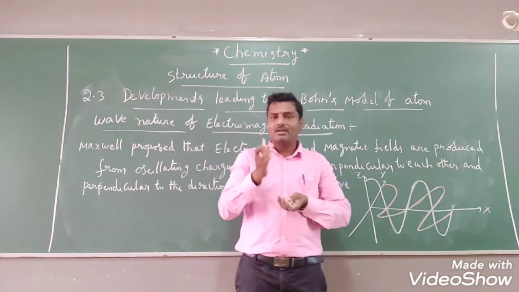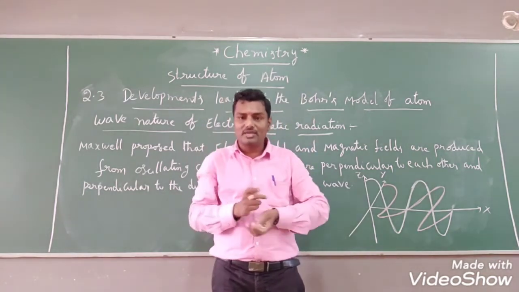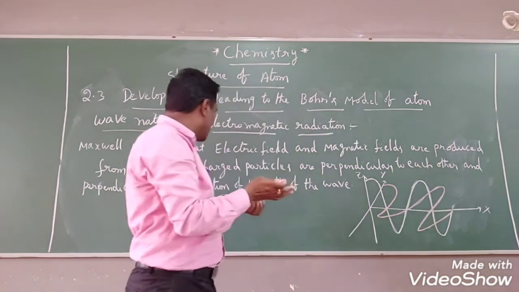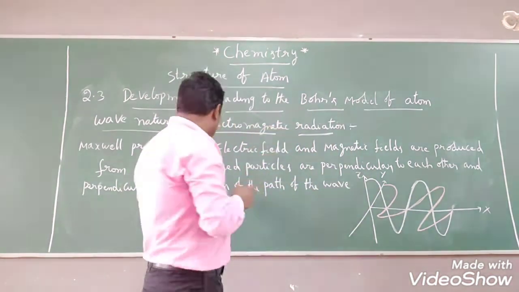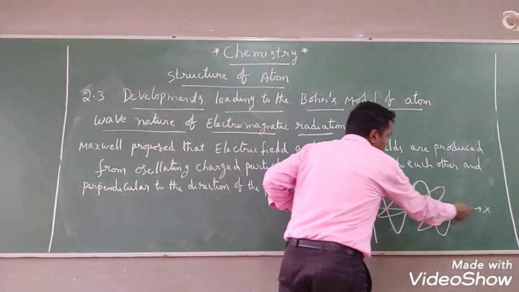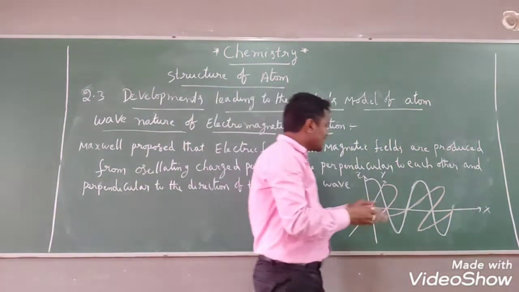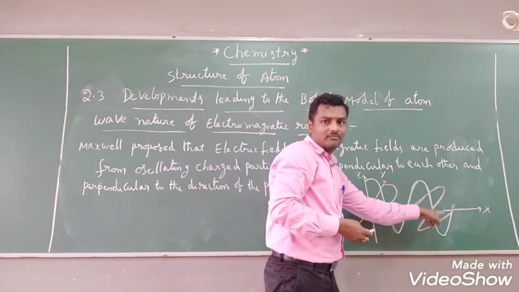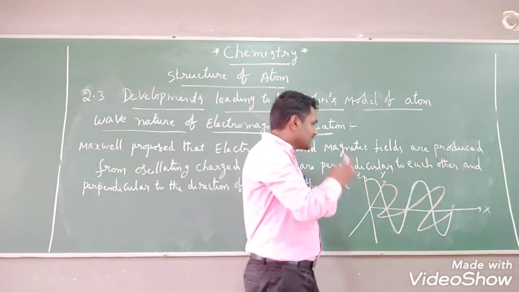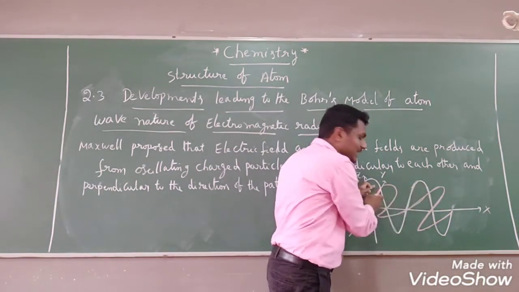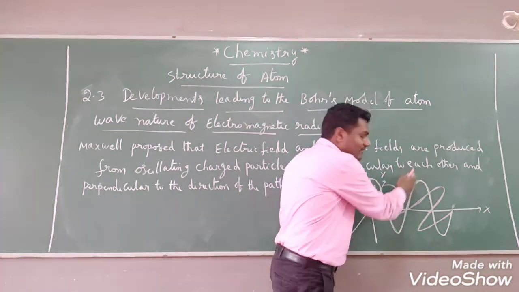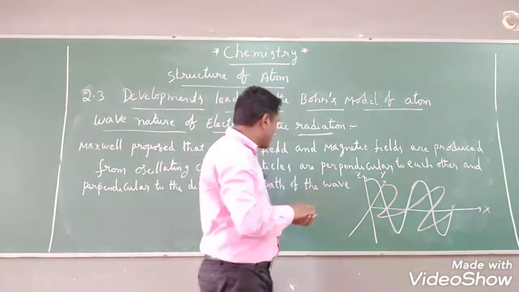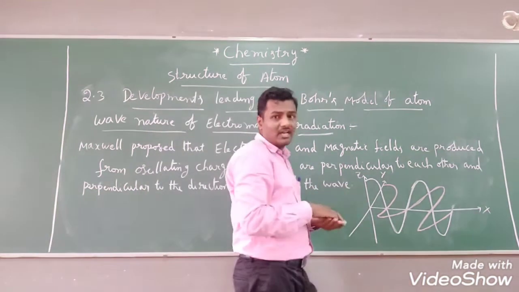Both x, y, z axes are perpendicular to each other. We know already that the x axis indicates the direction of propagation of the wave. The direction of the path of the wave is indicated by the x axis. A horizontal wave is formed on the y axis, and a vertical wave is formed on the z axis, right, students? That means the horizontal wave is perpendicular to the vertical wave, and these two waves are perpendicular to each other, and also perpendicular to the direction of the path of the wave.